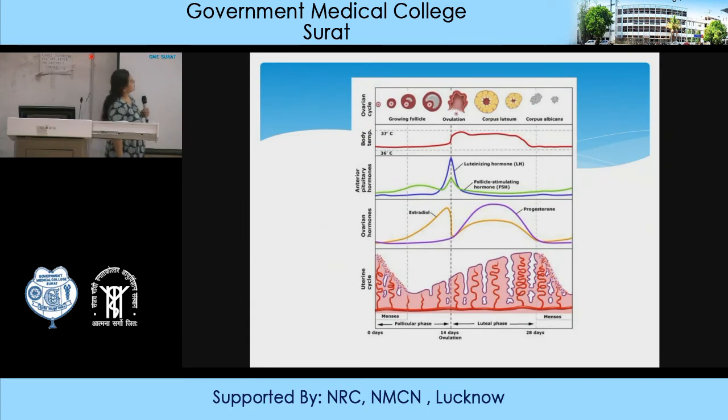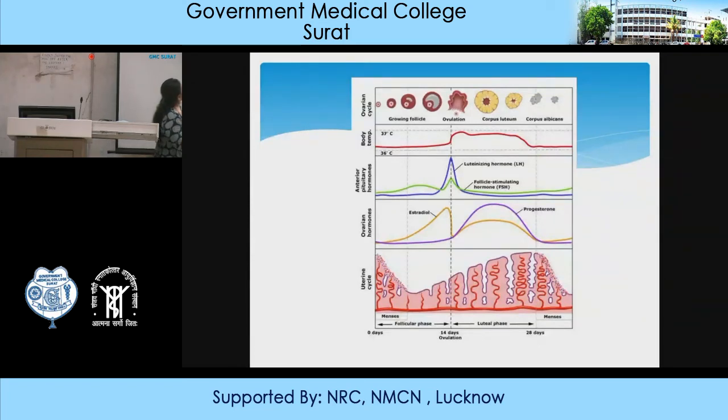You have the ovarian cycle, which I've always told you leads to the corpus. After ovulation, there is formation of the corpus luteum, up to about 12 days, and after that, if there is no fertilization, the corpus luteum will degenerate and lead to formation of the corpus albicans. After 1 to 2 months, this corpus albicans will also be taken up by phagocytic cells, so they will be taken out.